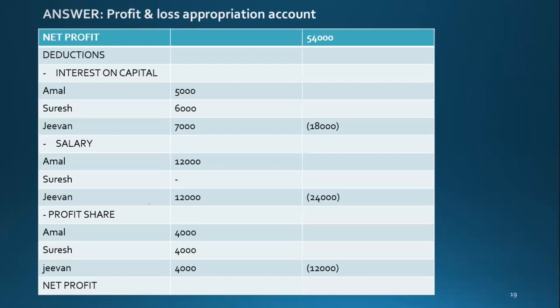Guys, please unmute yourself. So how did I get this? For example, how did I get Amal 5,000?